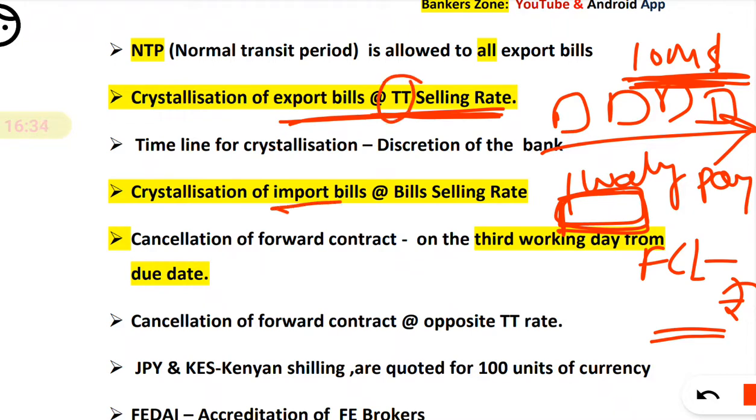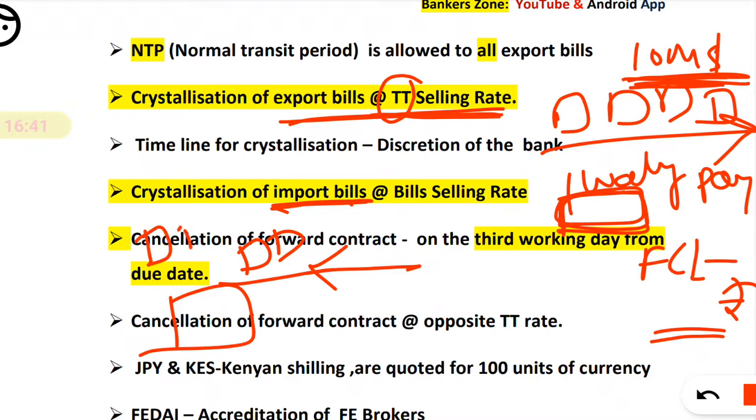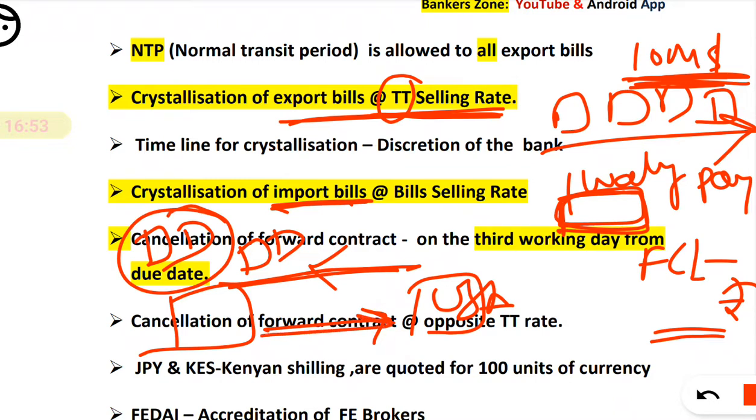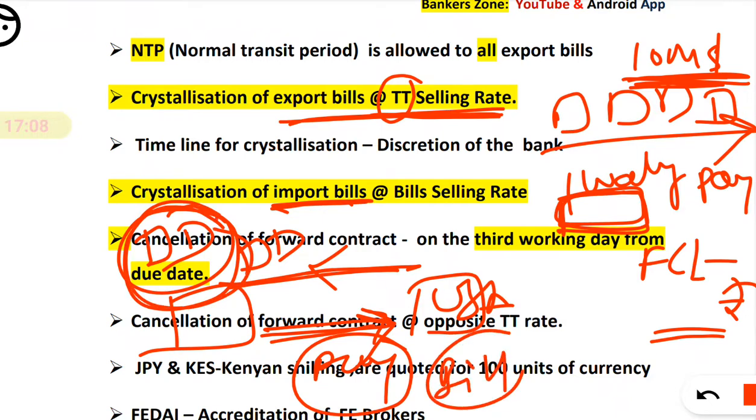But in case of an import bill, we are importing goods to India. We have received the goods from, say, the USA, so we have to pay them. Here we don't have that much responsibility, because we have already received the goods and just have to pay. There is also risk involved, but we have to process the documents, check whether we have received the goods and whether they are good. So there is some procedure involved, and here we are paying the bill's rate.